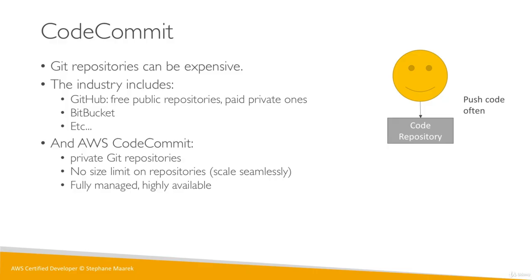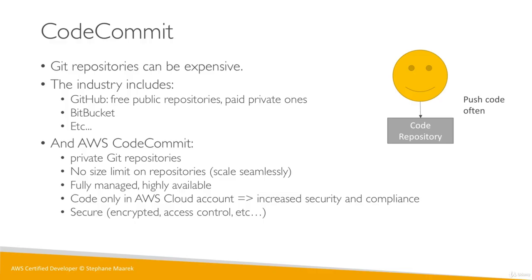That's quite nice, because you have a guarantee of something managed, and we don't need to think about how to provision machines, etc. The code is only in your AWS cloud account, which means the code really never leaves your infrastructure. It probably makes your security team and your compliance team happier, right? And then, to add to the security features, we have encryption and access control, etc.